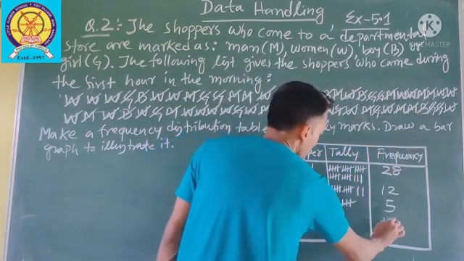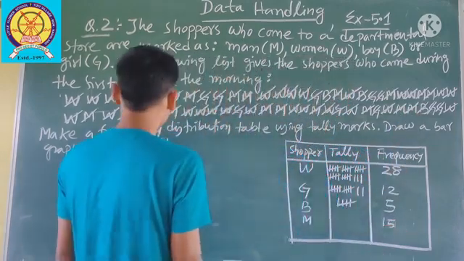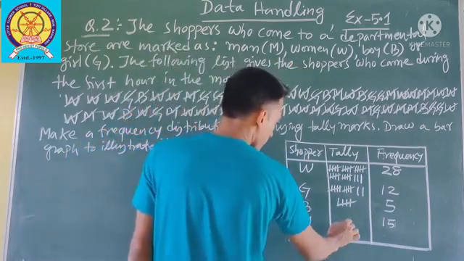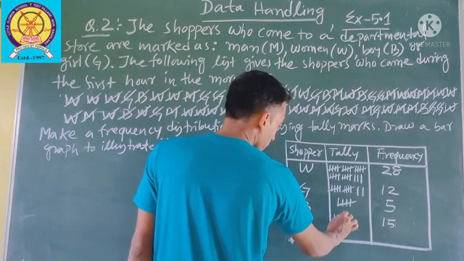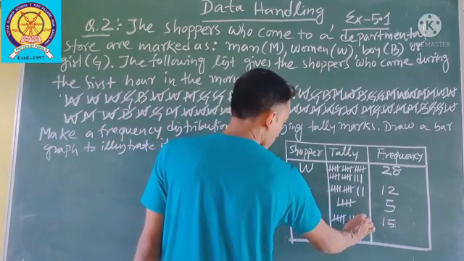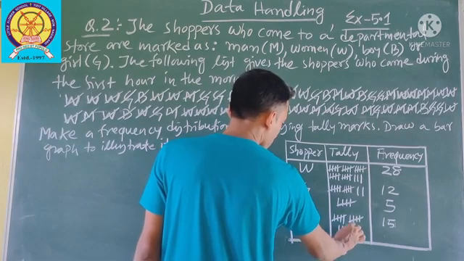So 15 men came during the first hour in the morning to the departmental store. So now you write the tally 1, 2, 3, 4, 5, 6, 7, 8, 9, 10, 11, 12, 13, 14, 15.